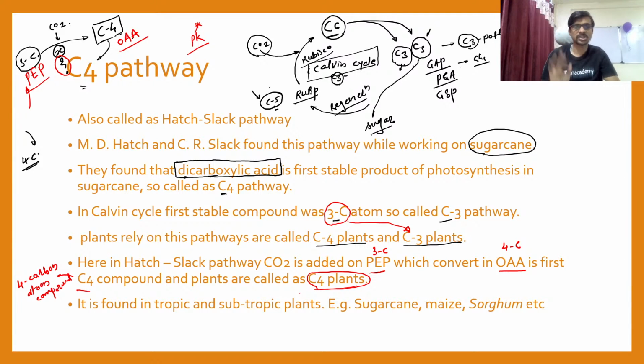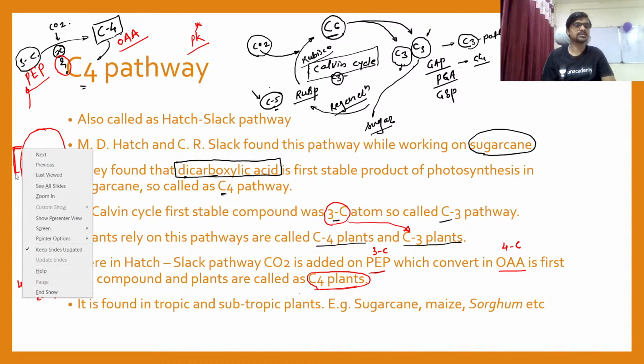Okay, let's hold yourself. It is found in the tropic and subtropic plants. So what is meant by tropic and what is meant by subtropic? Let's say, for example, this is your earth. This is the equator. Tropic of Capricorn and Tropic of Cancer are here. So this portion is your tropic portion, tropic and subtropic portions.